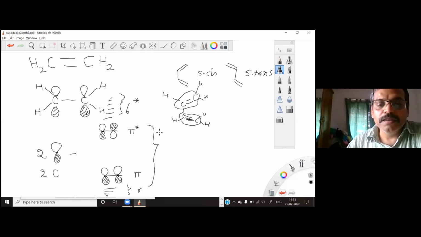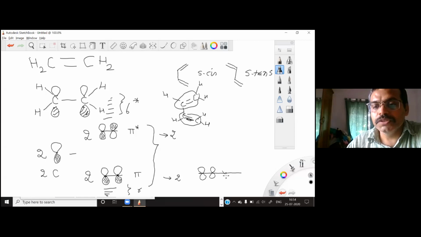These 2 molecular orbitals again combine together. You have 2 pi orbitals and 2 pi star orbitals for the ethylene molecules, and then you should get 2 molecular orbitals here and 2 molecular orbitals here. So again I can show this linear combination, in-phase combination: 1, 2, 3.